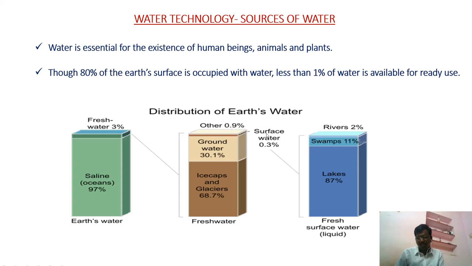This surface water is only 0.3%. It is further distributed into lakes, swamps and rivers. So this is the distribution of water on the earth. So fresh water is a very small amount. So we have to save water.